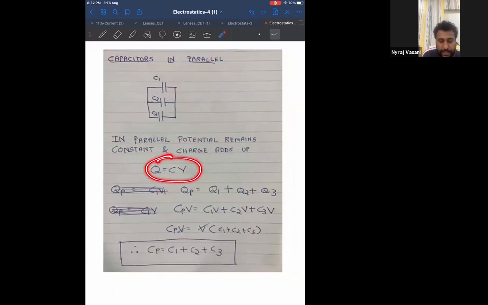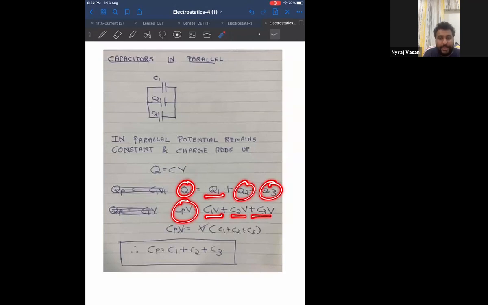In parallel, charge will add up. So charge in parallel is Q equal to Q1 plus Q2 plus Q3. In the last derivation, voltage was adding up, so I added the voltage. In this derivation, charge is adding up. Therefore, Qp will be Cp into V, Q1 will be C1V, Q2 will be C2V, Q3 will be C3V.